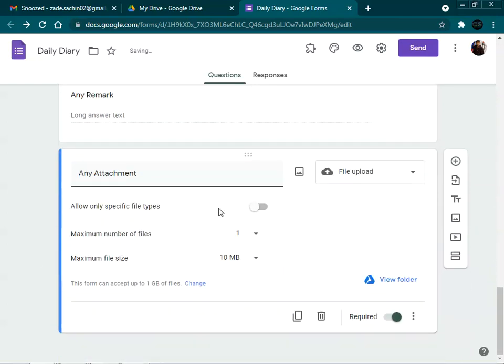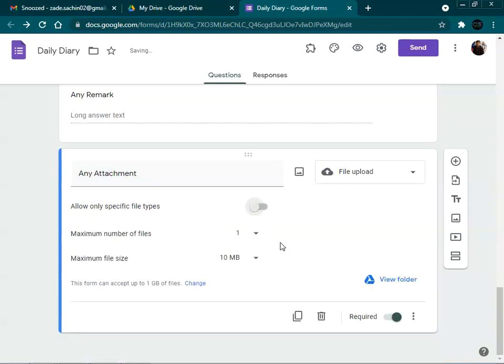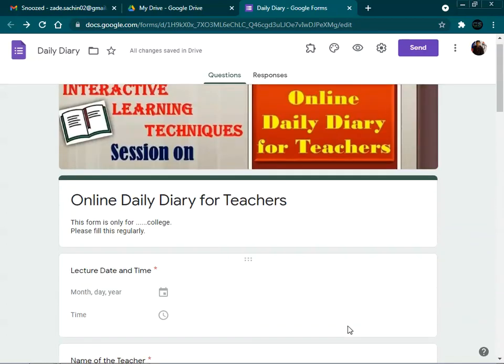So by continuing, we can clearly specify what type of file the faculty can upload. It says word file, spreadsheet, PDF, video, audio, image. So we are going to provide all types of files. So we have to select this, or better way, don't select, which means any type of file will be attached here. How many files can the particular faculty attach? Maximum five different files can be attached. So what will be the maximum size of the file? Depending upon that we can give the maximum size, and this is not mandatory. So we remove this required field. So this is our form is ready.